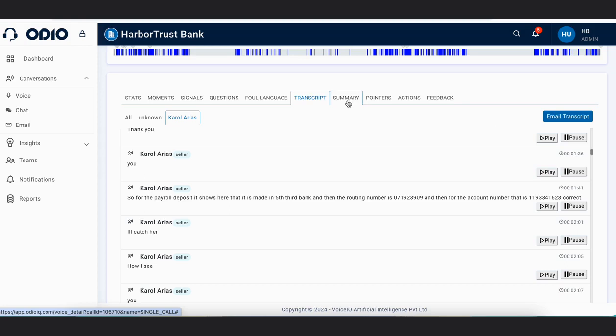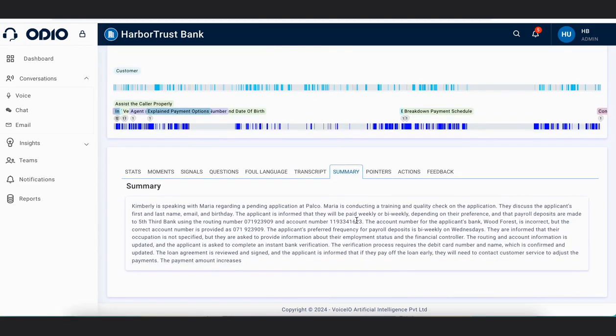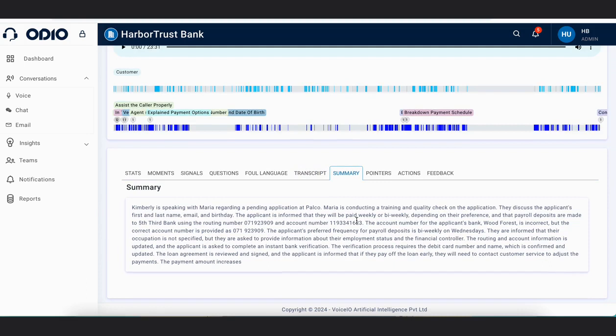Then the next tab is the summary tab. The summary tab is something wherein we are giving you the overall picture of how the call went, what the call was about. So the whole summary of the call you can see from this tab.